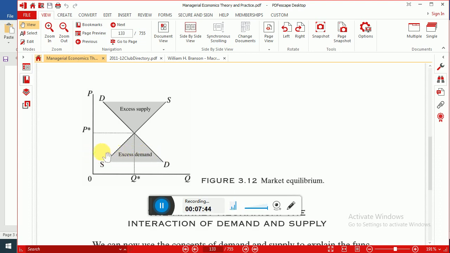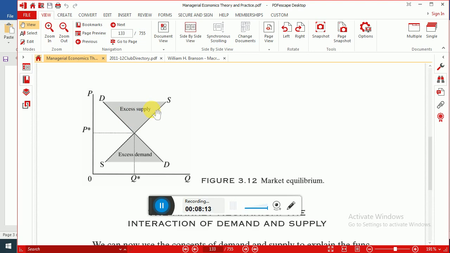For example, if we draw a line here, for this price, demand is equal to this much amount and supply is equal to this much amount. So there is some sort of gap. This gap is known as excess demand. Excess demand is also known as shortage. Excess supply is also known as surplus.